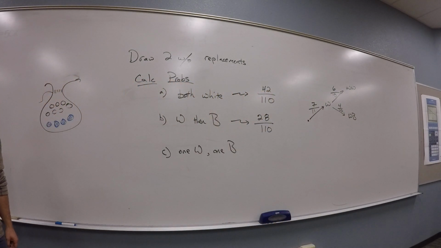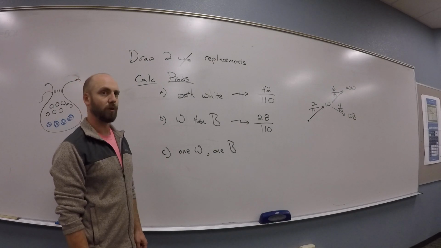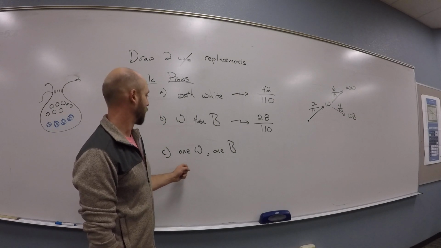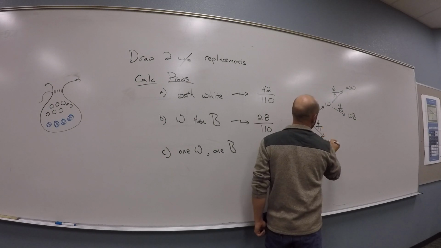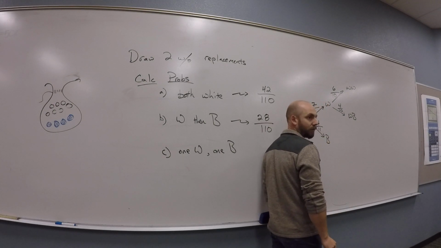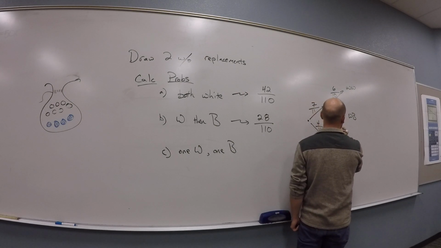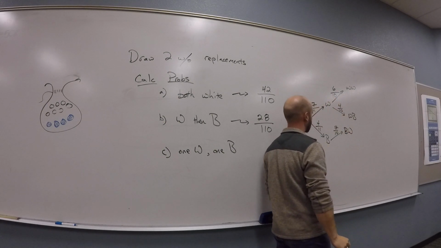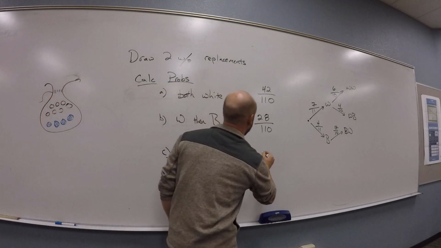Is all good with that? Yeah. Okay. How about 1 white and 1 blue? Is that the same thing? No, it's not 28 per 110. So it would be 4/11, right? So you could do 4/11 times 7/10. Okay, so if you're going to do blue marble first, you have a 4/11ths chance of picking a blue marble, and then 7 out of 10 for the white marble. So that's 28 per 110. And it's still 56 out of 110.